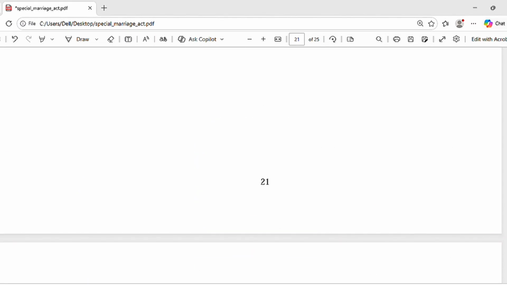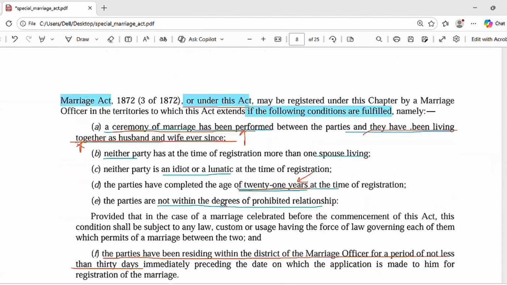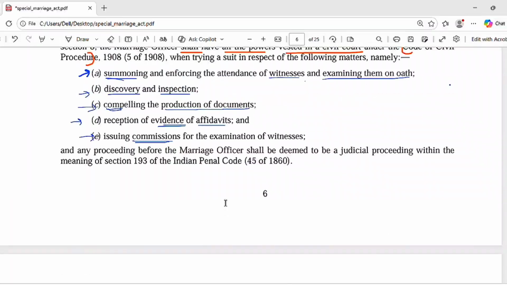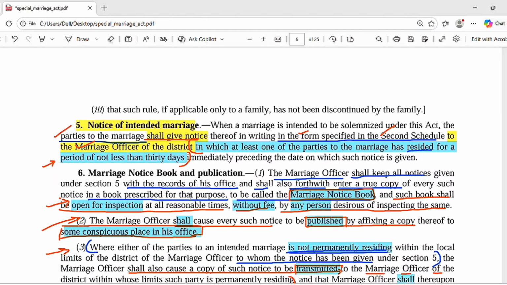First there will be notice, and the notice will be to the marriage officer of the district. And in which district will you give the notice? The notice will be given in that district in which at least one of the parties to the marriage has resided for a period of not less than 30 days. So one of the spouses has to have resided there for the 30 days immediately preceding the date of such notice.